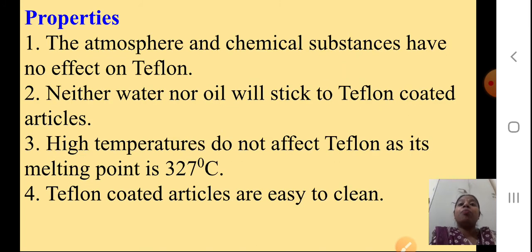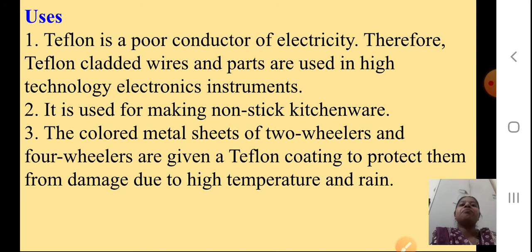Okay. Properties, students. The atmosphere and chemical substances have no effect on Teflon. Neither water nor oil will stick to Teflon. High temperatures do not affect it; the melting point is 327 degrees Celsius. Teflon coated articles are easy to clean. Teflon is a poor conductor of electricity.